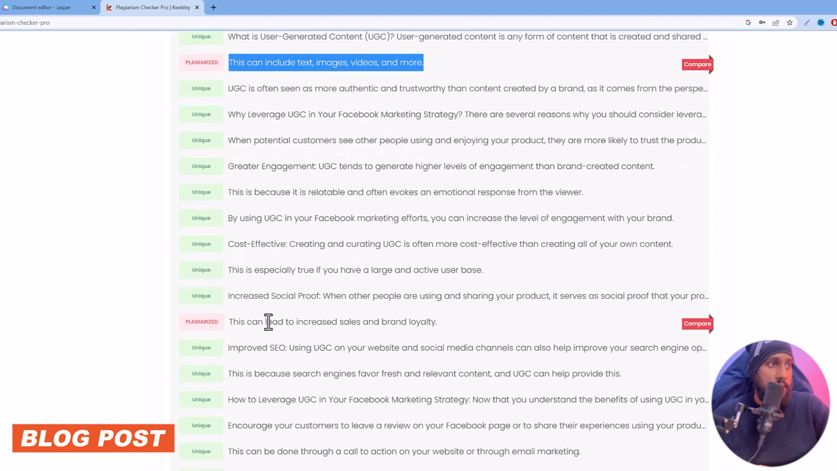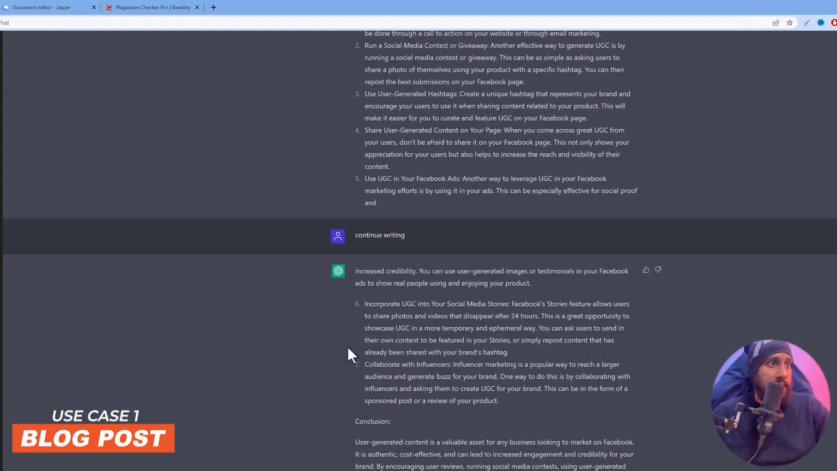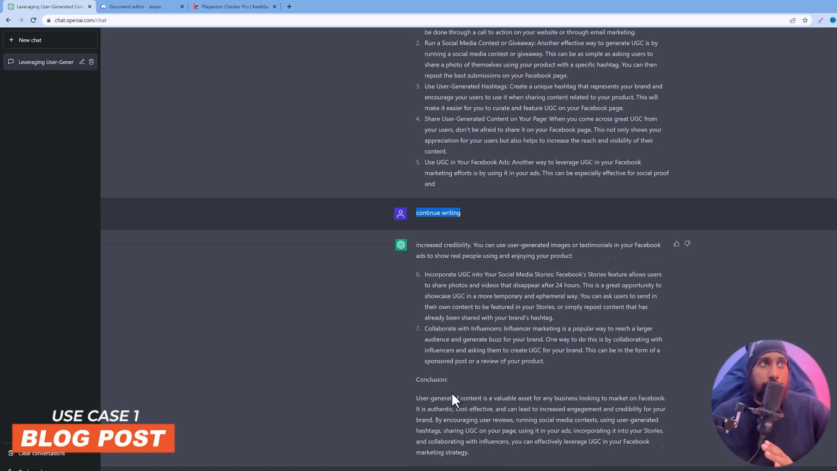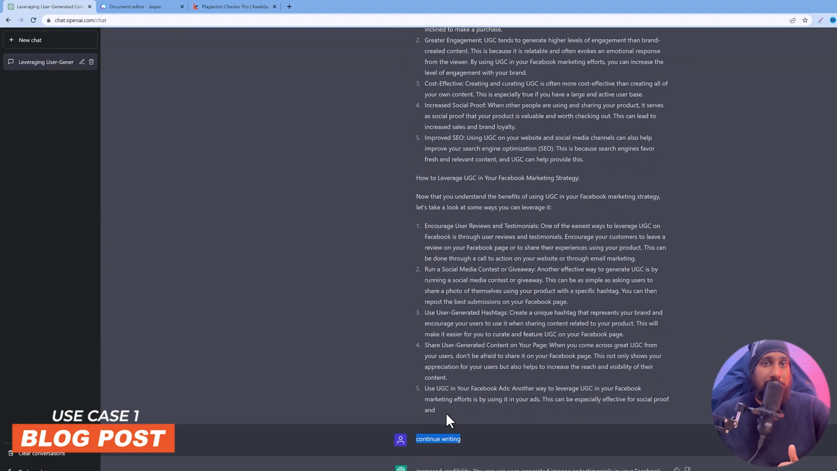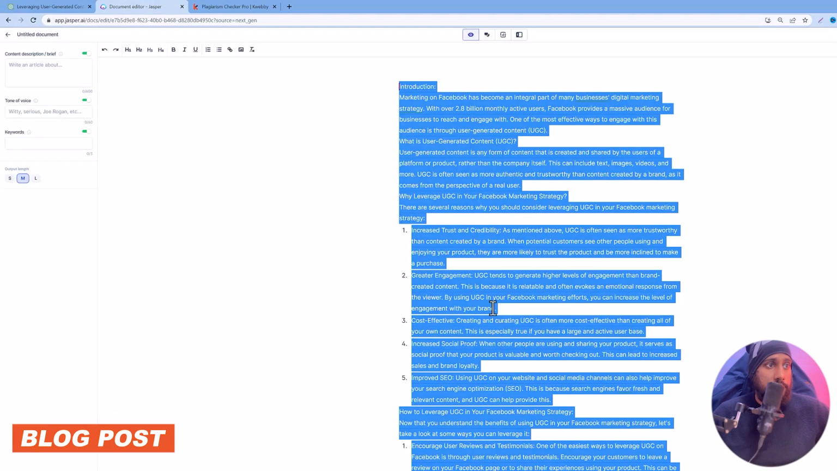Let's see what this leads to: increase sales and loyalty. And you can just rephrase this particular sentence and you will be good to go. As you can see, when I said continue writing, it just started writing more and more words for you. And there is a conclusion also, so from the introduction to the conclusion, you got the outline and you got the answer for your blog. So that's how you can easily generate blog content using this particular tool.